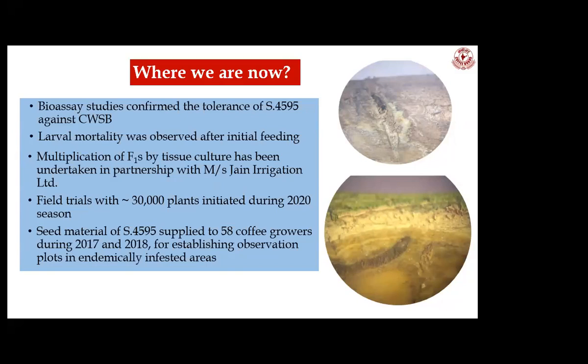where the white stem borer problems are very prominent. So we wanted to check the variety against the white stem borer in fields where the problem is more. So we are hoping that we can come out with a good variety which can provide tolerance against coffee white stem borer. So these are all about coffee white stem borer.